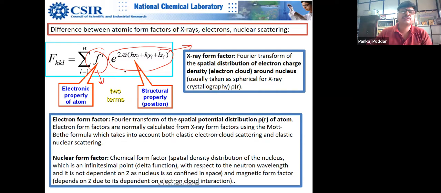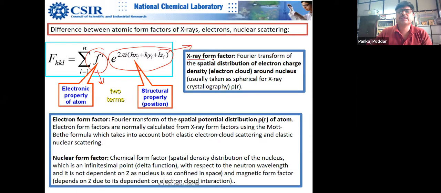It is the property of your lattice, the property of your crystalline material, and it depends upon theta and energy, which you can express through lambda, the wavelength. So this is different for different interactions.